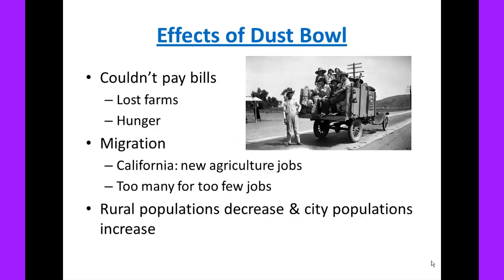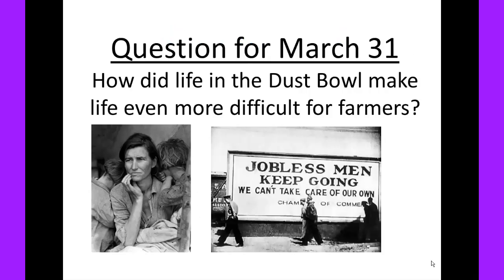The effects of the Dust Bowl were very severe. First, farmers couldn't pay their bills, so they lost their farms and their families suffered from hunger. Another effect was migration. Many of these farmers moved towards California, where there were agriculture jobs. But too many people from the South, looking for too few jobs, left misery. The third effect was rural populations decreased as farmers moved to cities, and city populations increased.